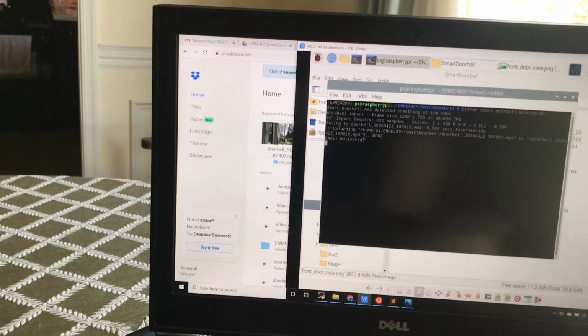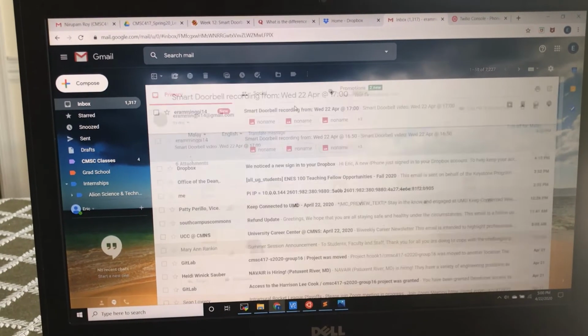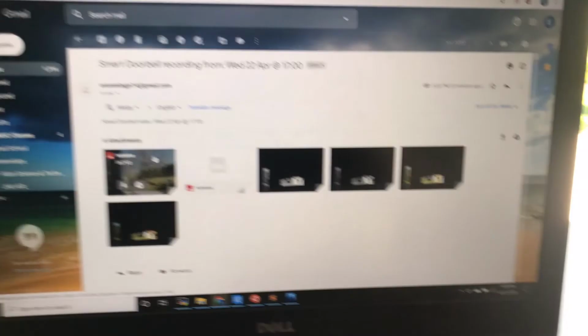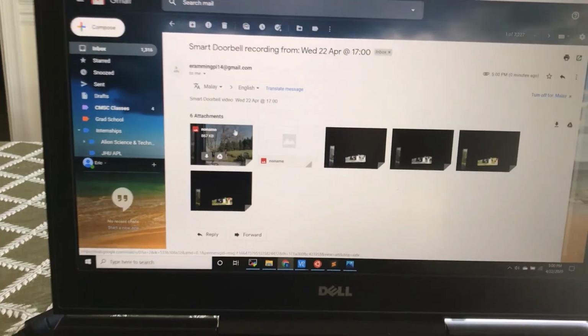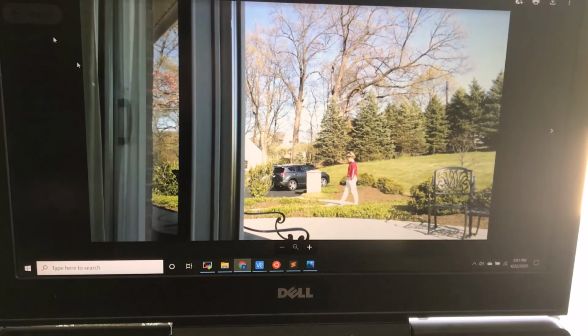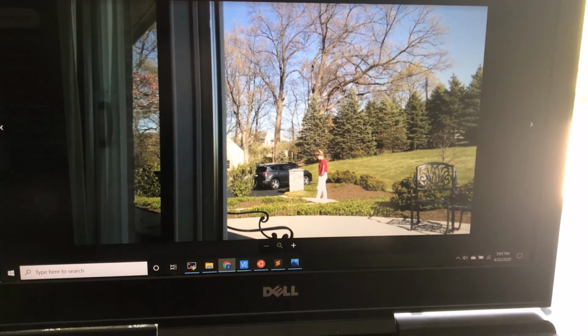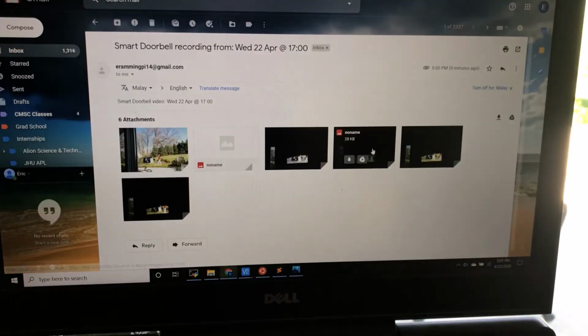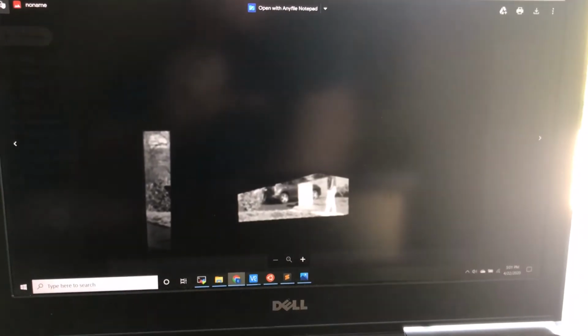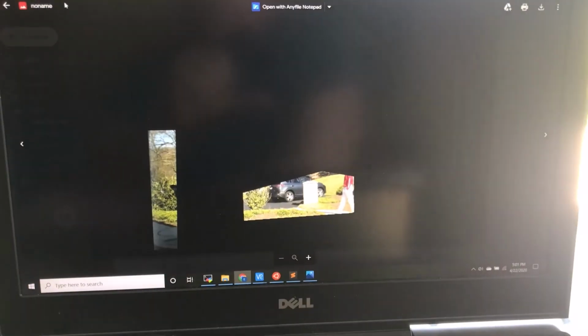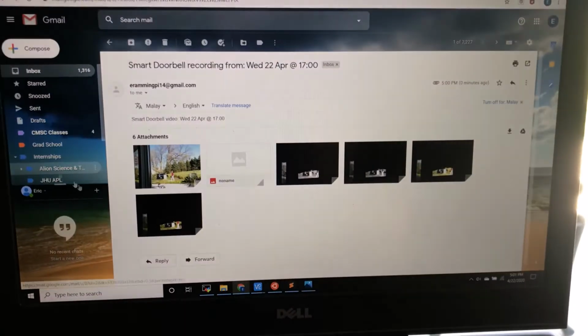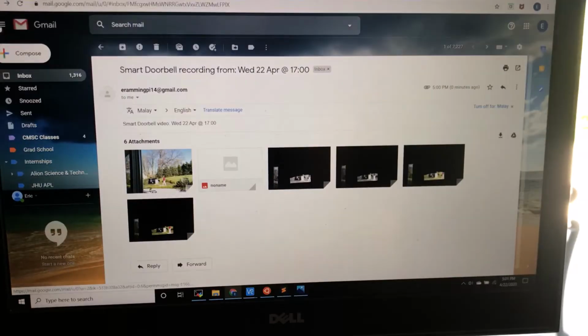And we can also check our email and see that we have a new email with various pictures of what it captured. Here we go. Here we have one of the images. We have the image that it was compared to, that it's slightly different from. We have the masked and gray image. We have the masked and gray image of the one it was compared to. And then the masked but not yet grayed image, along with the one it was compared to.